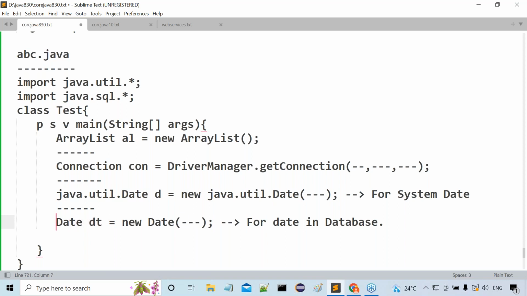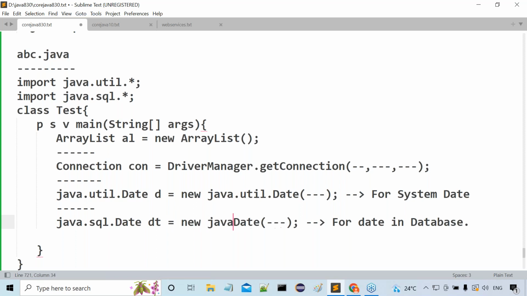Similarly, we have to give clarity about the second statement's Date classes. Now what do we have to provide there? java.sql.Date. And dt = new, and the next one here is also java.sql.Date.